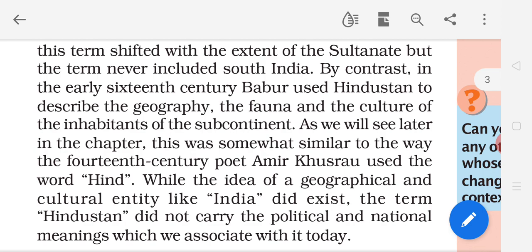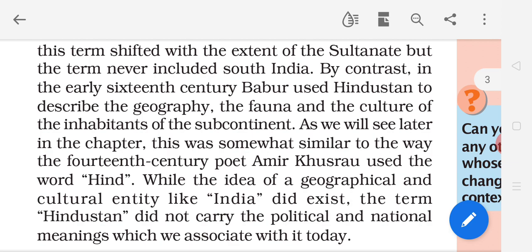In the early 16th century, now here are opposite ideas. Hindustan, this word, but with opposite ideas. We can see the difference. In the 16th century, Babur used Hindustan to describe the geography, the fauna (fauna means animals), and the culture of the inhabitants of the subcontinent.